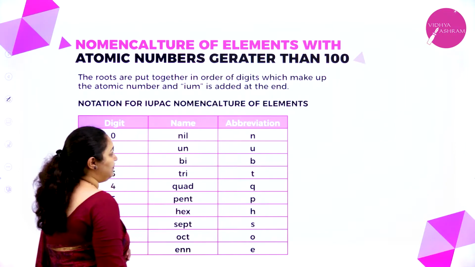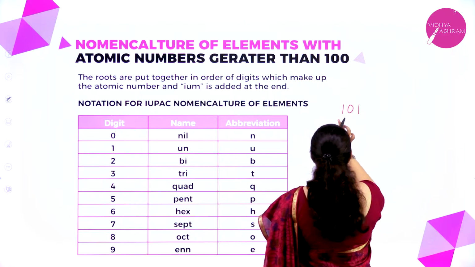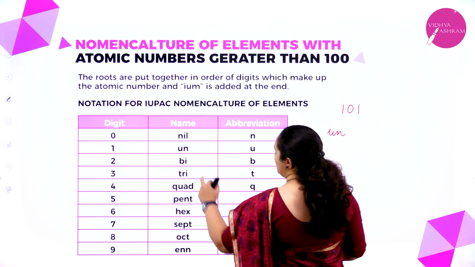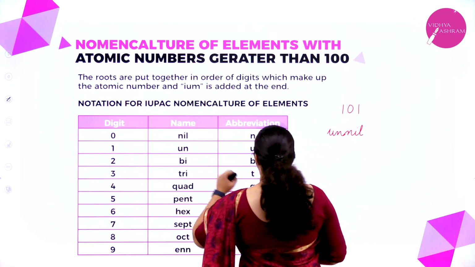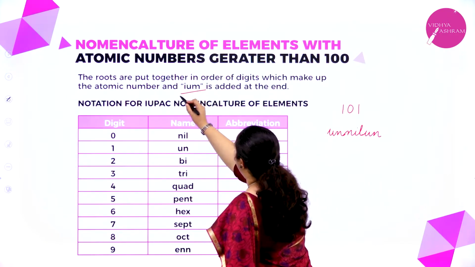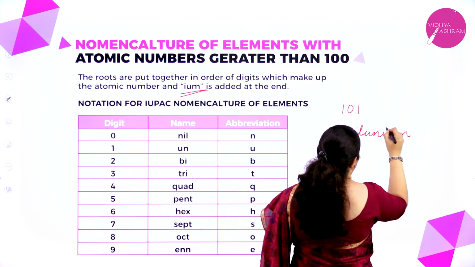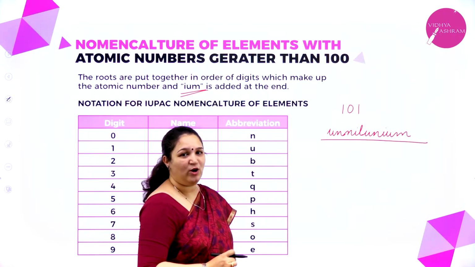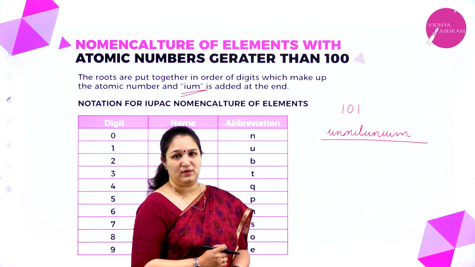Okay. So for example, if the atomic number is 101. If the digit is 1, it is un. So I write it as un. Okay. 0, it is nil. So I write it as nil. And 1, it is again un. And the name should end with ium. So I will add an ium. So this is the name of the element with atomic number 101: unnilunium.